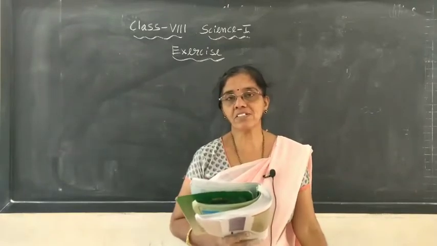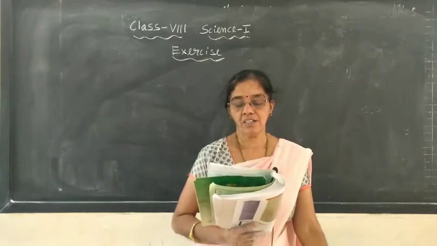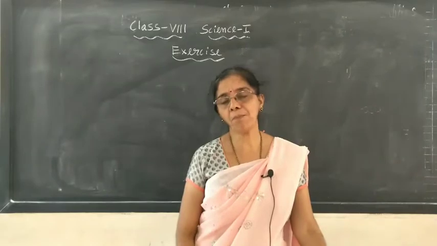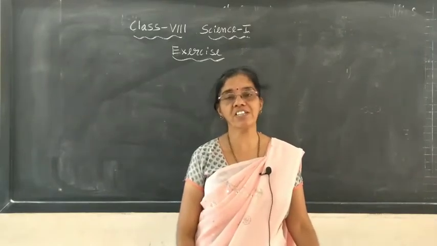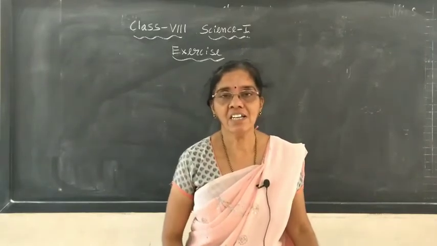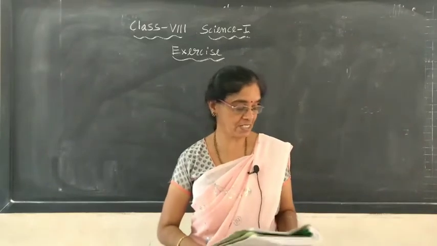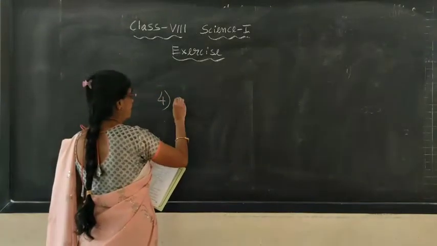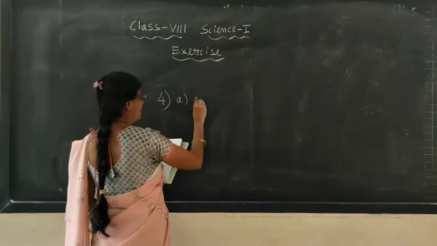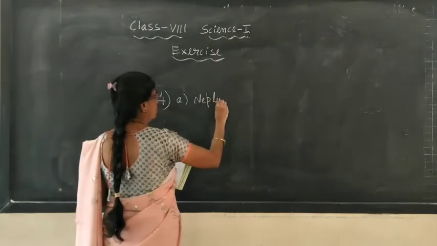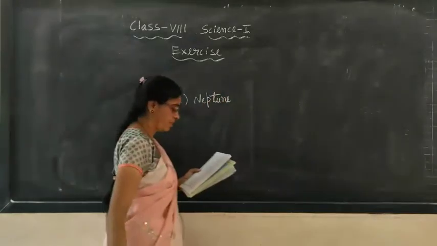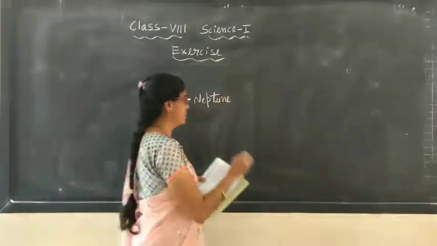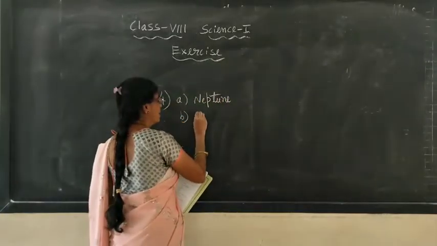Now, fill in the blanks, fourth one. A, the planet which is the farthest from the sun. A far away planet, if you know the order you can say the answer, it is Neptune. Answer is Neptune. B, the planet which appears reddish in color, the red planet. Which is the red planet? Mars.